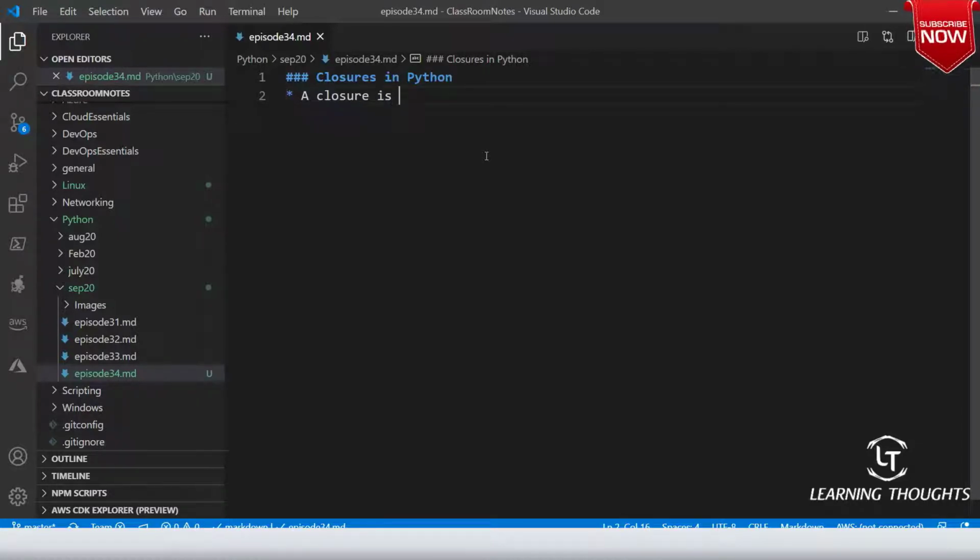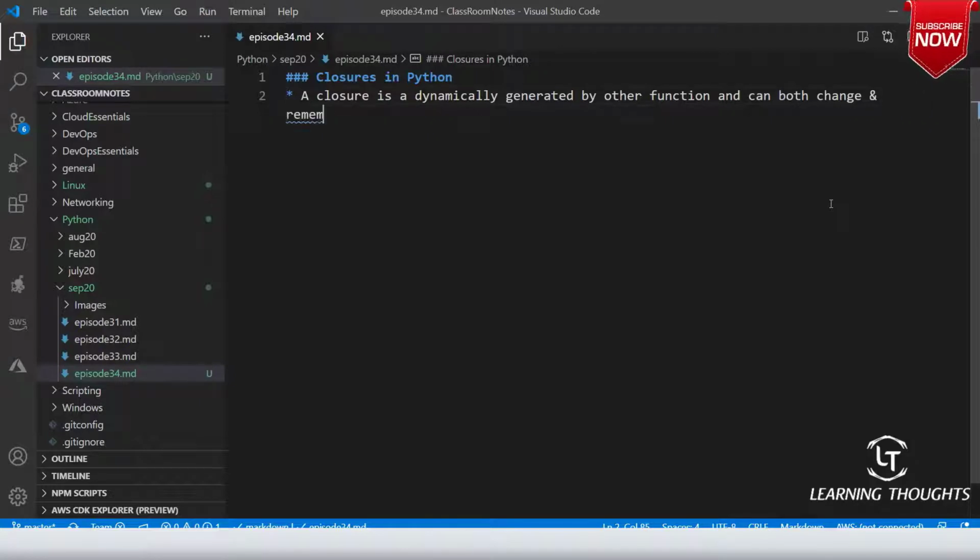A closure is a function dynamically generated by another function, and it can both change and remember the values of variables that were created outside the function. This is something which we call closures.